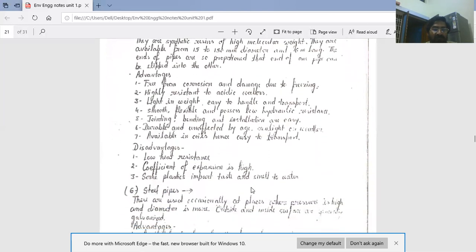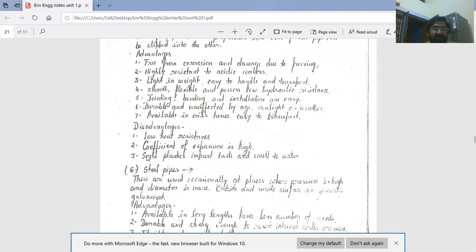Disadvantages of plastic pipes: plastic pipes have low heat resistance. And second is coefficient of expansion is high. Third, some plastic imparts taste and smell to water. This is the problem with plastic pipes.